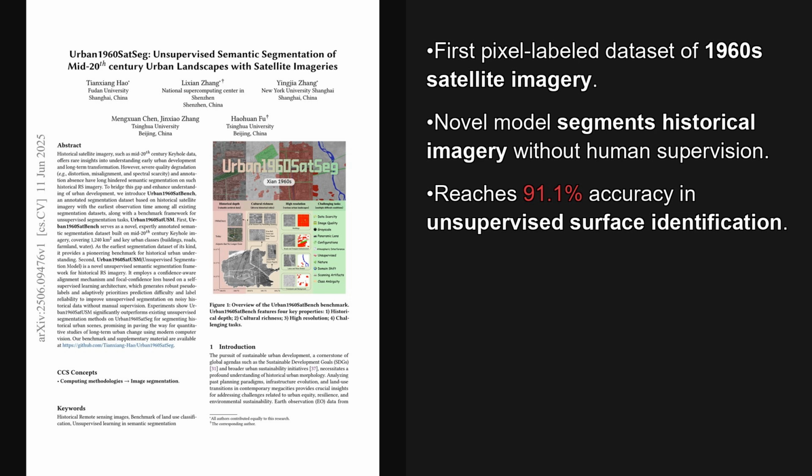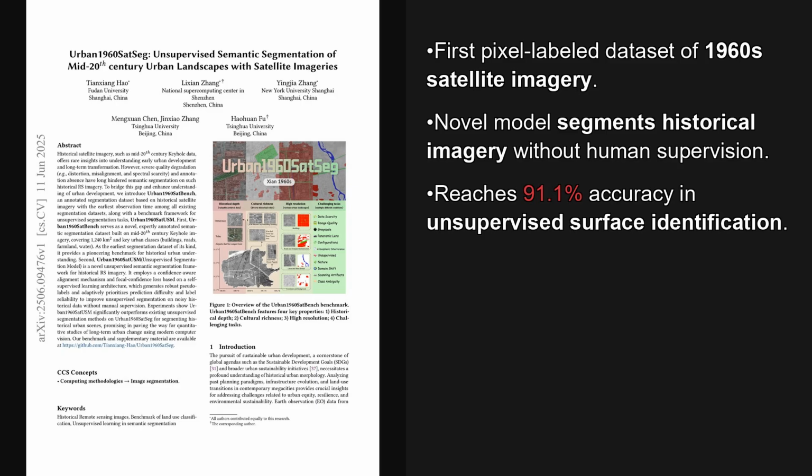I am Alex, and today we're looking at a paper from the Papers with Code trending list, published on the 11th of June 2025. This paper introduces a new model that significantly outperforms existing methods for analyzing historical satellite imagery without any human-provided labels. The paper is titled Urban1960SatSeg, Unsupervised Semantic Segmentation of Mid-20th Century Urban Landscapes with Satellite Imageries.